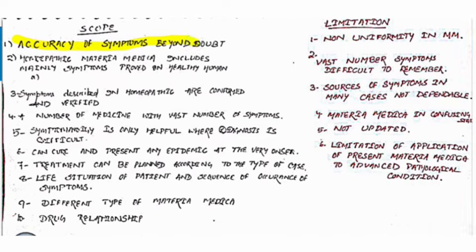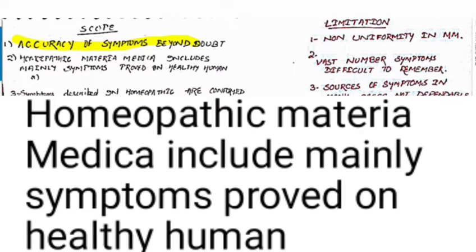Then the second point is that the homeopathic materia medica mainly includes symptoms which are proved in healthy human provings. That's why this is a great scope in our field, because it contains only human drug proving, whereas in the allopathic system there is animal drug proving and lower organism drug proving. Why do we not take animal drug proving?